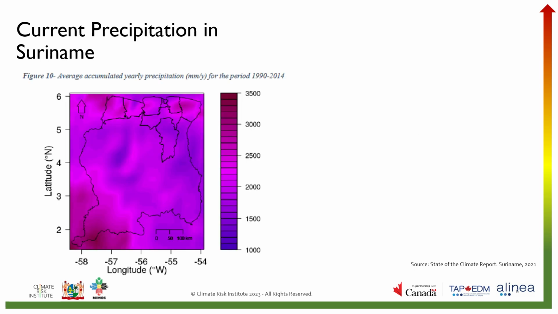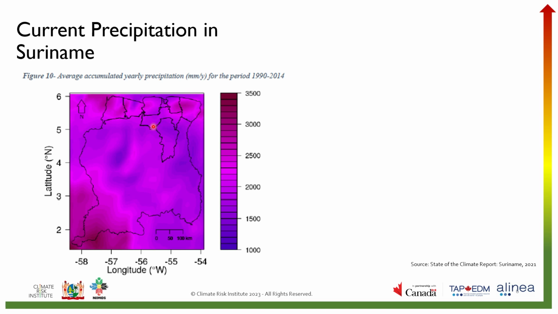Let's look at some maps and data of the current precipitation in Suriname from the 2021 State of Climate Report. This figure is showing average accumulated yearly precipitation in millimeters per year for the period 1990 to 2014. As we can see, the average accumulated precipitation varies across Suriname.